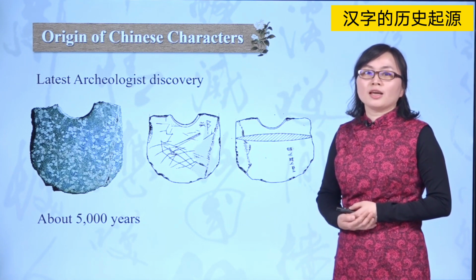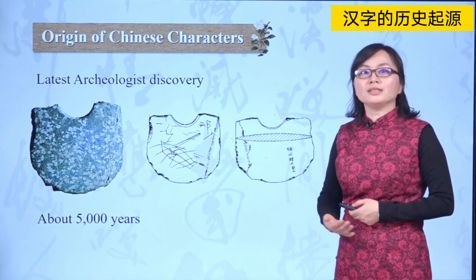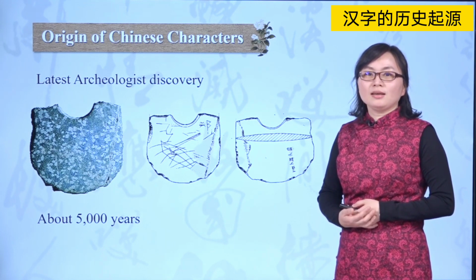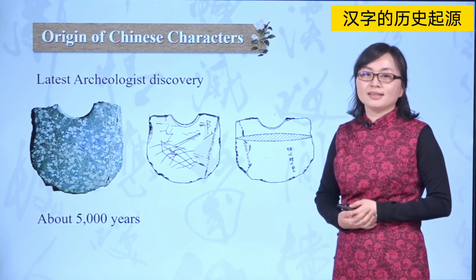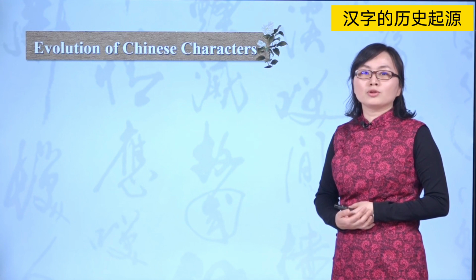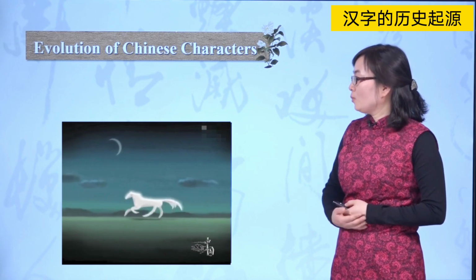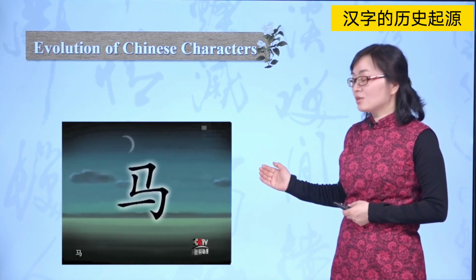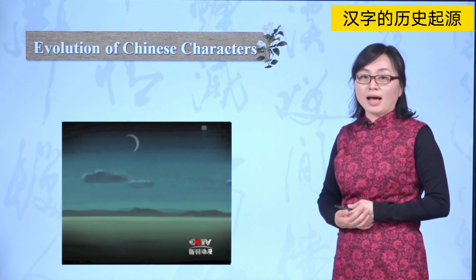So the most precious thing about Chinese characters is that since they were invented, they have continuously developed and evolved, and finally into today's modern Chinese characters. Chinese characters started from images and then developed into graphic signs. Let's watch a video to see vividly such a course of evolution. In this video, we can see the image of a horse, and then the image of a horse developed, and finally into a modern Chinese character, Ma.